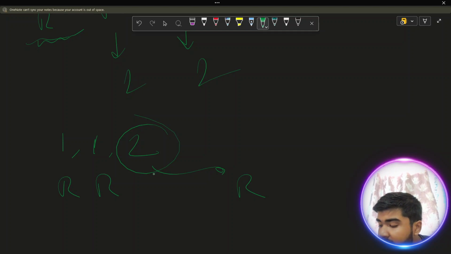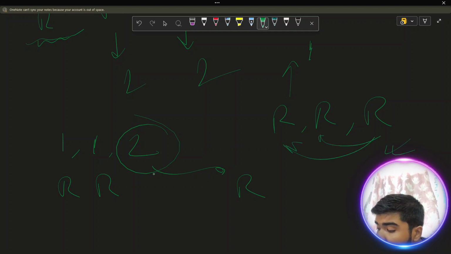So if I consider this rabbit as also red, then this red rabbit, excluding itself, has one more red rabbit, right? This tells us one. So if I consider this as red, then for this red rabbit there are still two more red rabbits. For this it's valid, but for this it is going to be invalid.